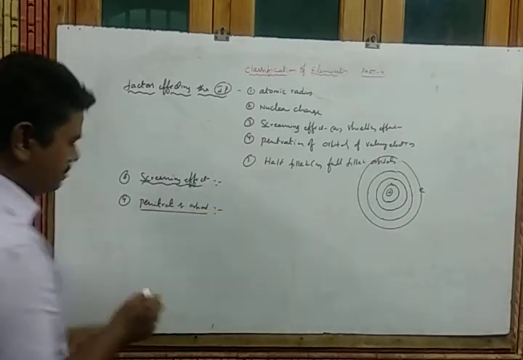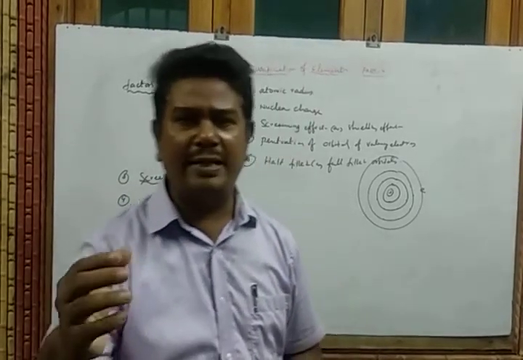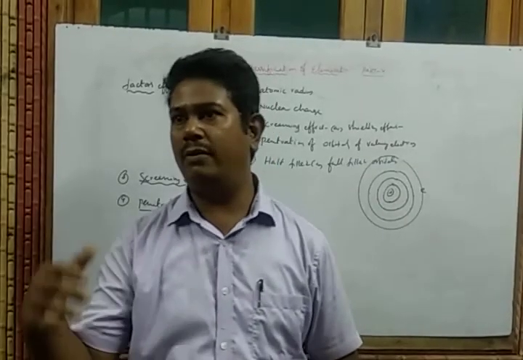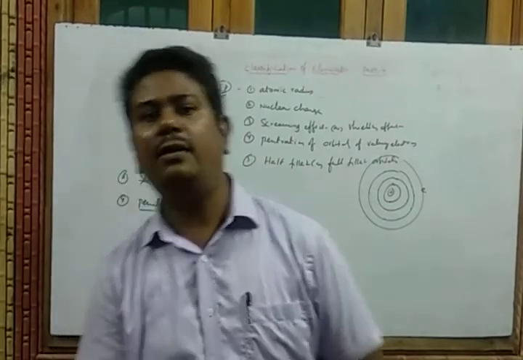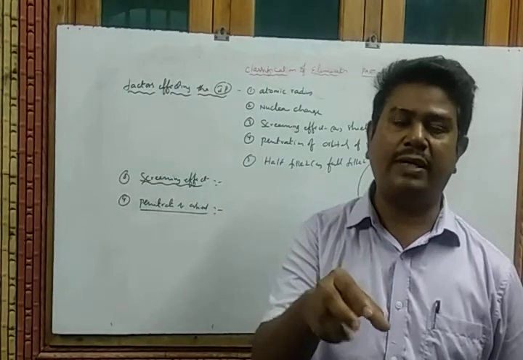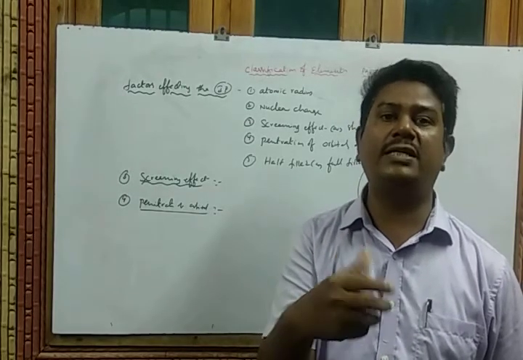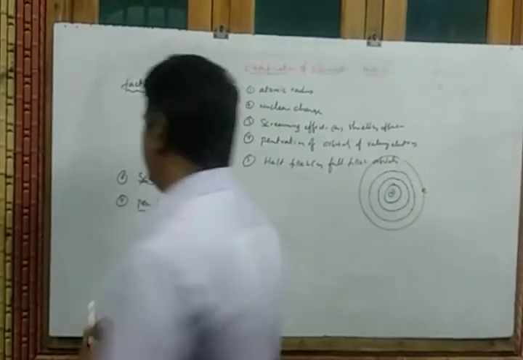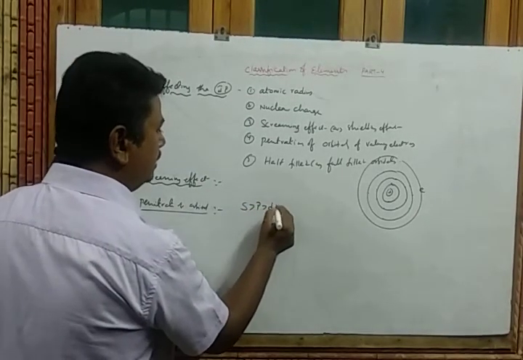Penetration of orbitals means, according to the shape of orbitals, the s orbital penetrates more towards which one? The nucleus, than p, d and f. So if the last or outermost electron is in the s orbital, what happens? It is most affected by the nucleus because it is spherical in shape. So the s orbital electron is always towards the nucleus. That's why we require more energy than for p, d, f. Clear? So the penetration order is s greater than p greater than d greater than f.